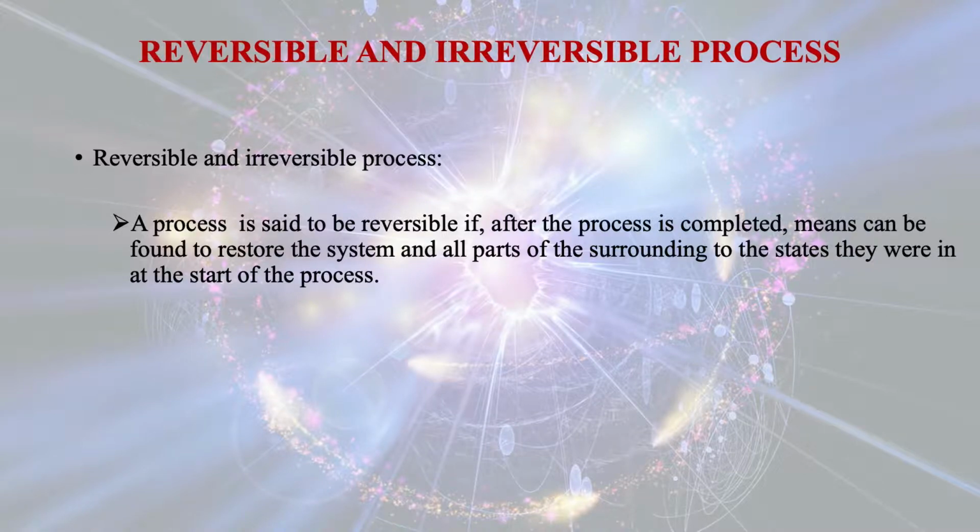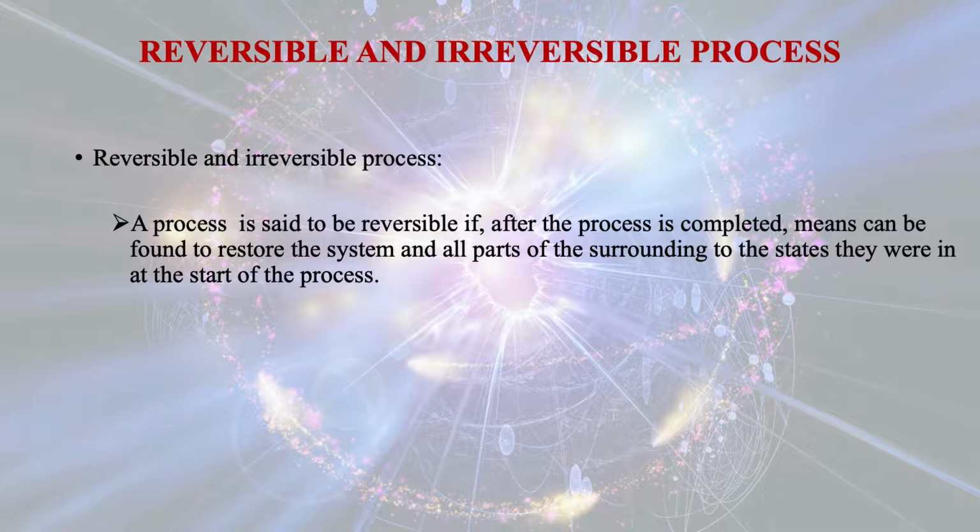Now we will discuss reversible and irreversible processes. A process is said to be reversible if, after the process is completed, means can be found to restore the system and all parts of the surroundings to the states they were in at the start of the process.